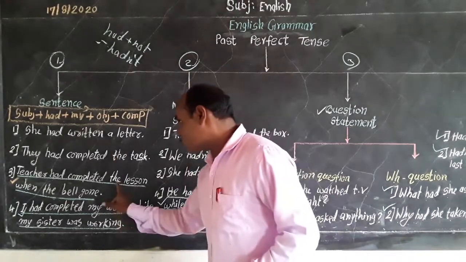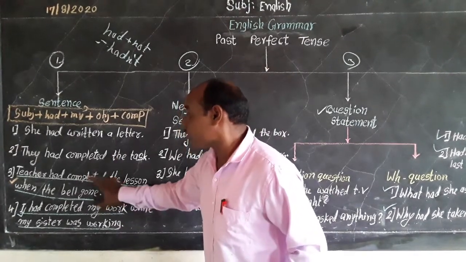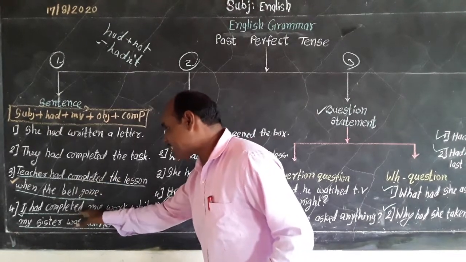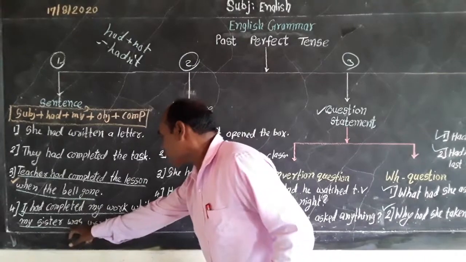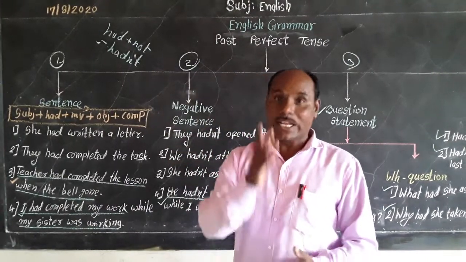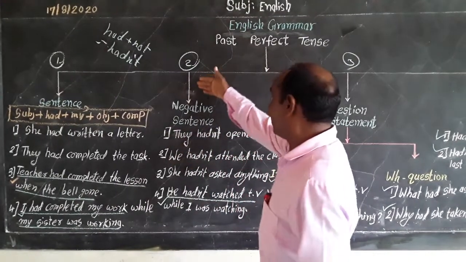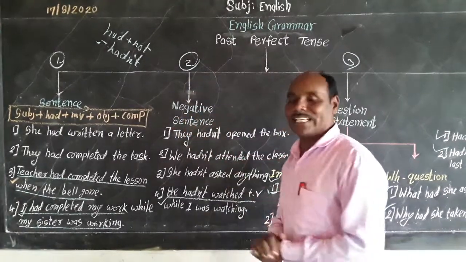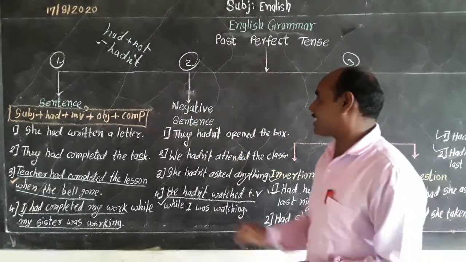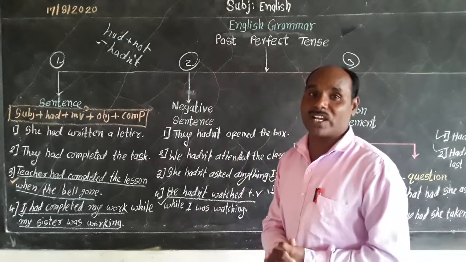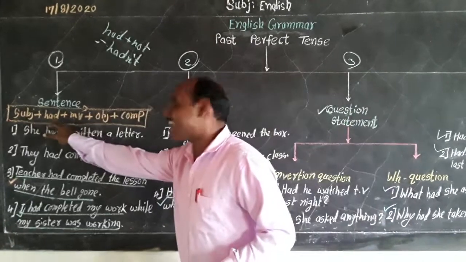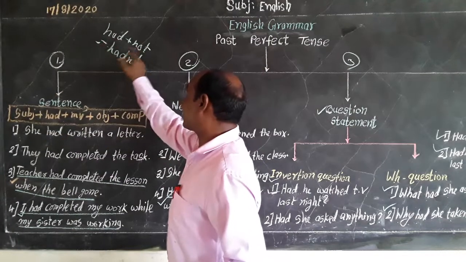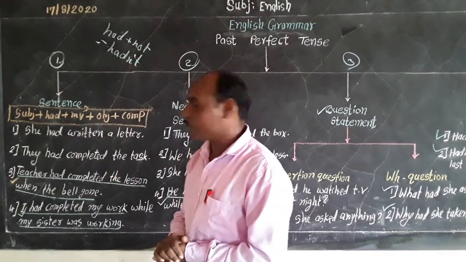I hope you have understood the relationship between past perfect and simple past, and the relationship between past perfect and past continuous tense. Now let us see the next sentence type, negative sentence. Negative sentence is not very difficult, my dear friend. Just connect not. That means had plus not is equal to hadn't.